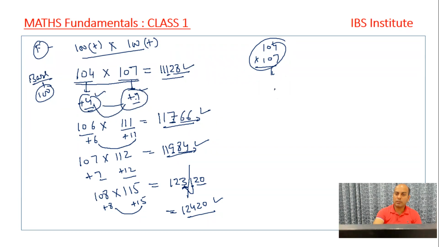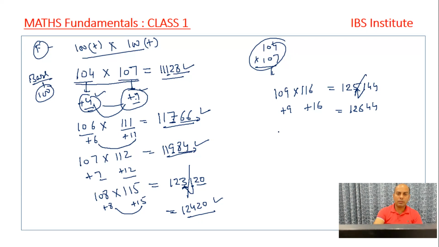I take one more example. Say it is given to be 109 into 116. So it is plus 9, it is plus 16, and 16 plus 9, that's 125. And 16 nines are 144. So this 1 has to be added into this 5. So my answer becomes 12644. If we get 2 digits after multiplication, it's okay, right? But if we get more than 2 digits, if we get a 100 place as well, that digit has to be added into the other digits.